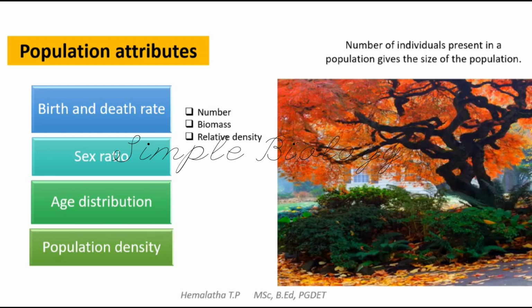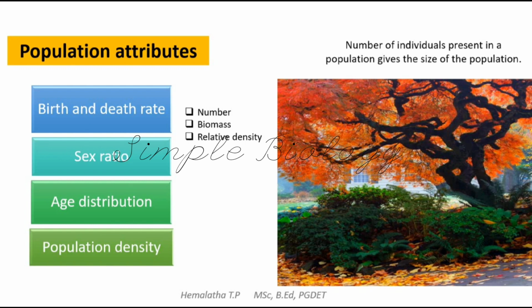Suppose by calculating the number of individuals we are not getting the appropriate population density, then we have to calculate the biomass of that particular population. For example, in this picture you can see that the tree is only one. If we consider one as the number, here we can see the shrubs are more compared to the tree. So when we calculate the number of the smaller species, the number will definitely be more compared to the tree.